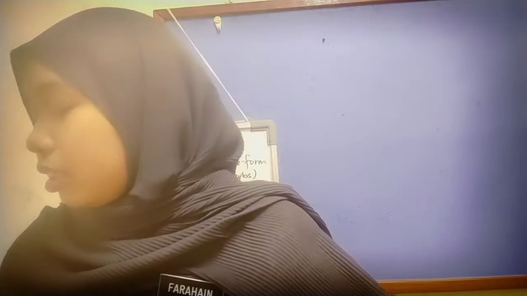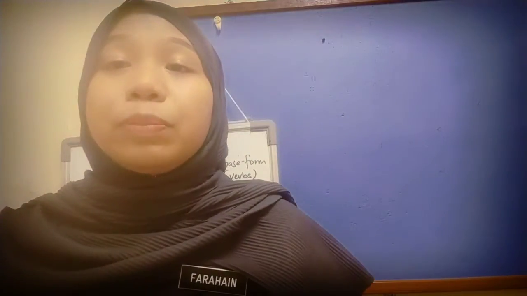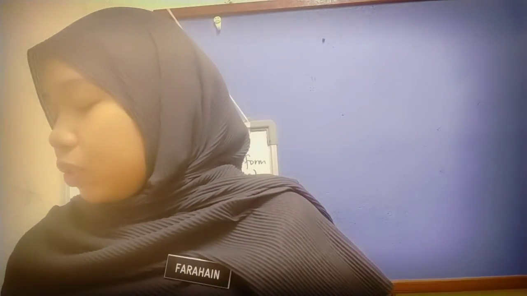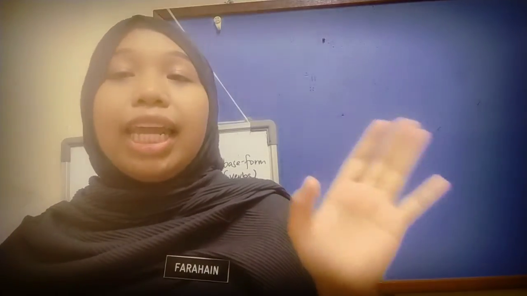Crystal clear? So today we are going to do a speaking activity. You have to find a partner. You must work in pairs. So we have student A and student B. What does student A need to do?